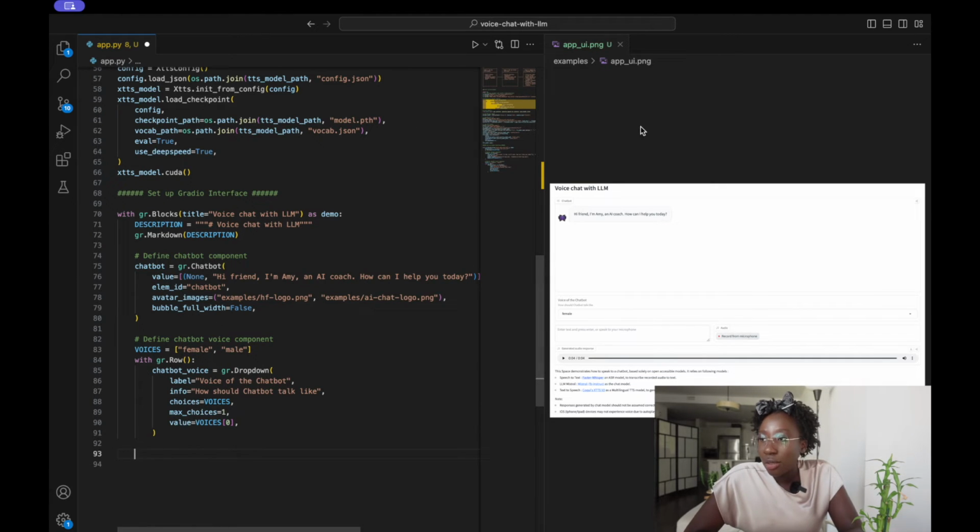So once this is done, we would then define the text and audio record input components. So these are the components whereby the user can either type in text to talk to the LLM or to interact with the LLM, or they can record their voice and also interact with the LLM that way.